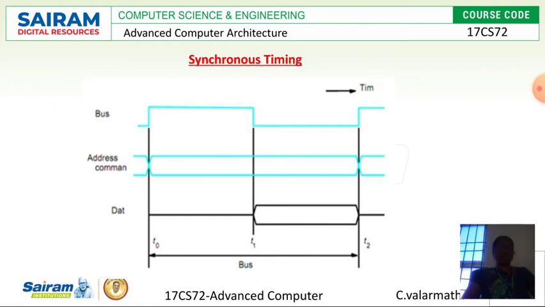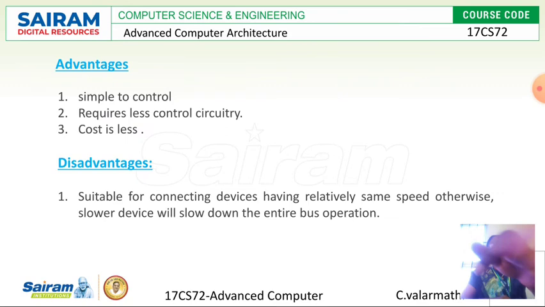So how is this communication established in synchronous timing? Once the bus signal is triggered to high, the address will be enabled. Once the address is enabled, it is stabilized on both the master and slave sides. Then the data transfer is done in the second clock cycle. At the second clock cycle, the data signal is ready, and only at that time it is triggered. This is what happens in synchronous timing.